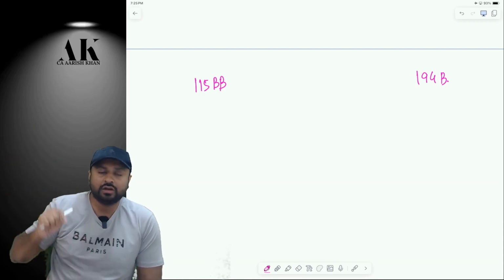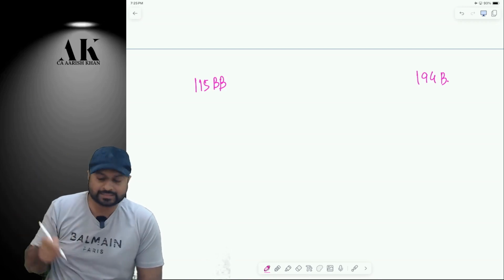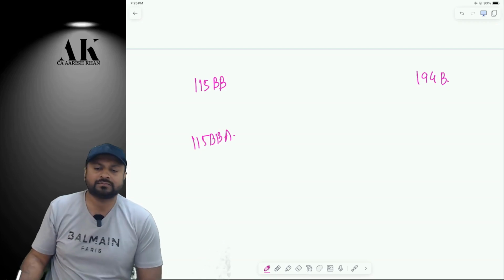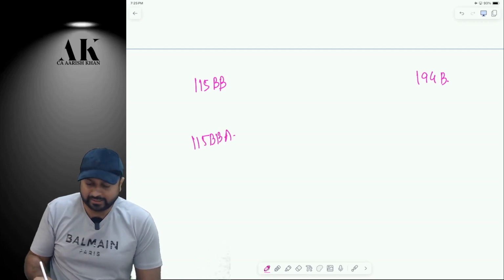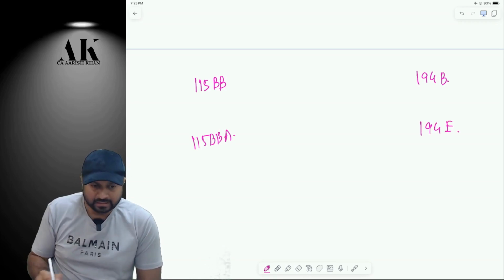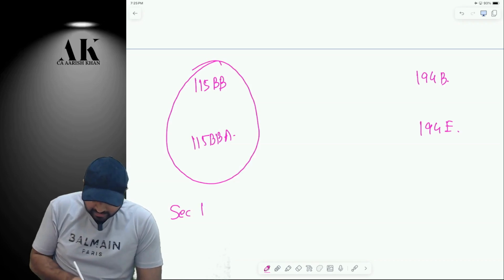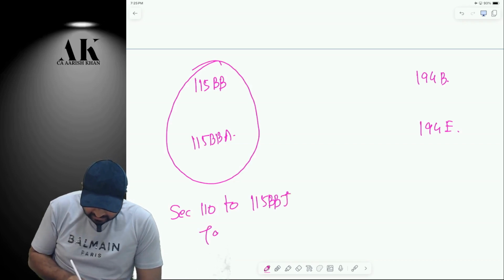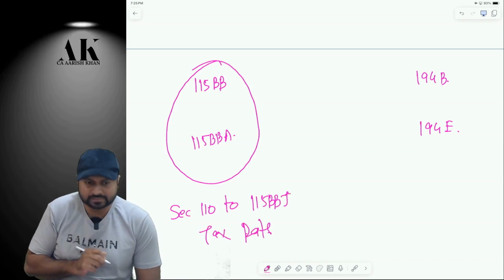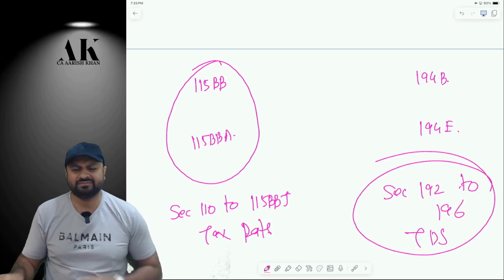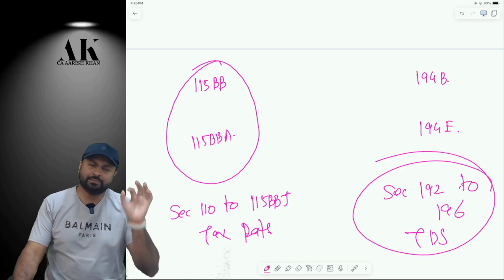Under which section are non-resident sportsmen taxable? Then you can go to the non-resident chapter, 115BBA. Remember or not? And what is the TDS for that? 194E. So always remember, sections 110 to 115BBJ are the sections of tax rates. And sections 192 to 196, what are they about? They are about TDS implication.